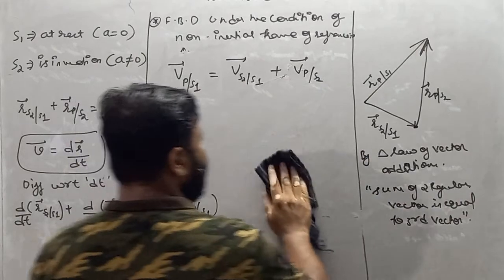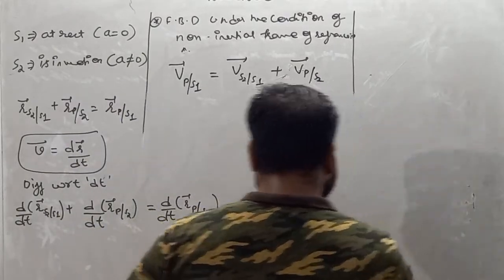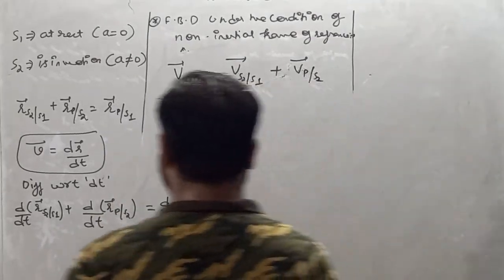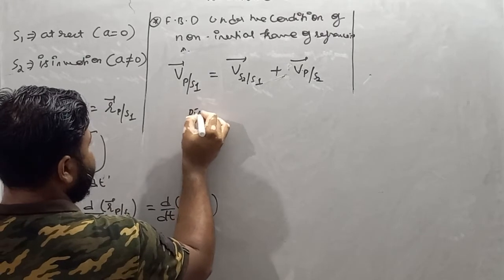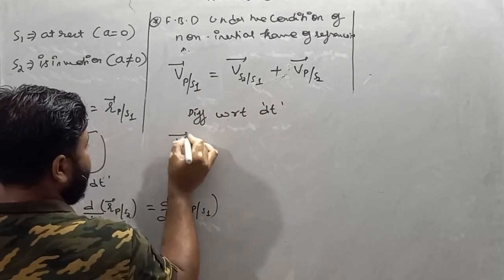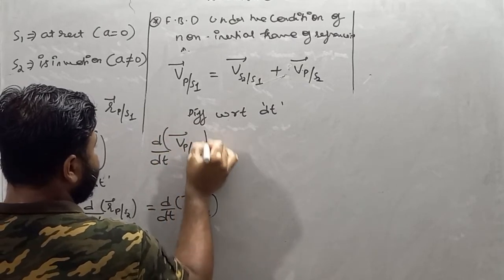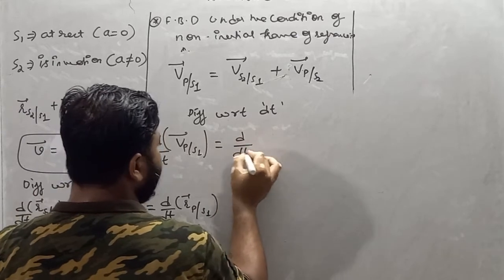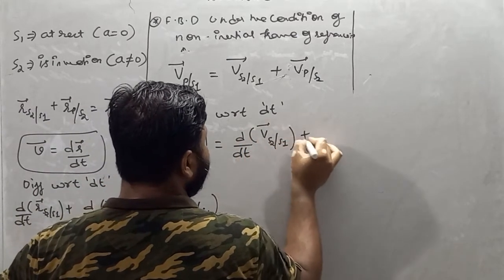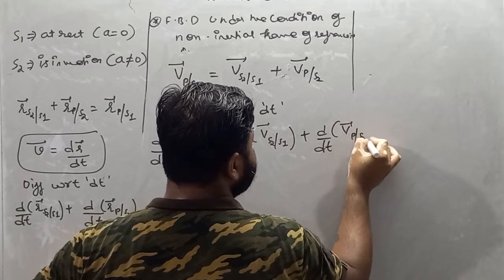Now again we have to differentiate this equation with respect to time. We know that if we differentiate velocity with respect to time, we'll get acceleration. So I am differentiating again with respect to dt: d over dt of velocity of P with respect to S1 is equal to d over dt of velocity of S2 with respect to S1 plus d over dt of velocity of P with respect to S2.